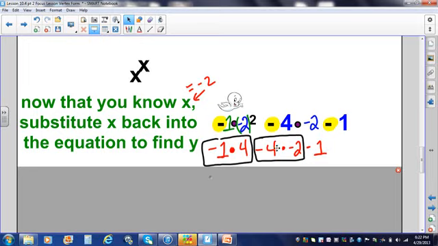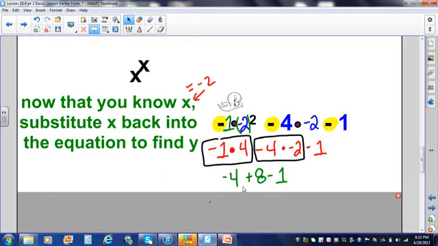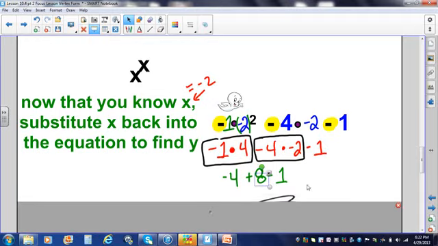If I have multiplication twice, I go from left to right. -1 times 4 is going to give me -4. -4 times -2 is going to give me +8. Now, I will go from left to right if I have adding and subtracting in the same problem.